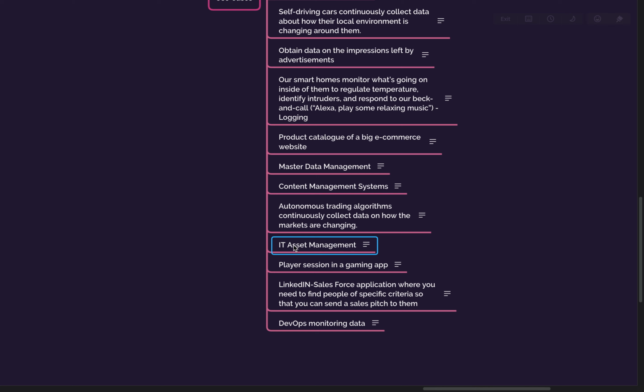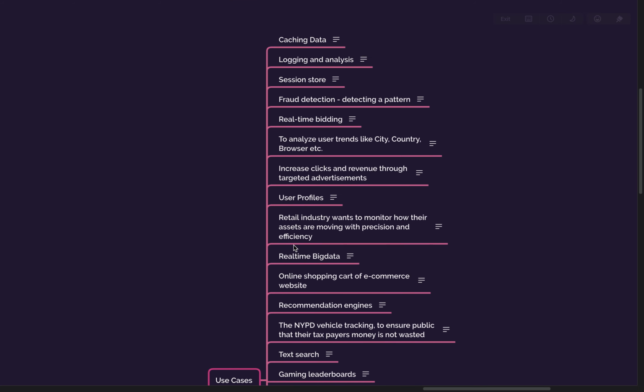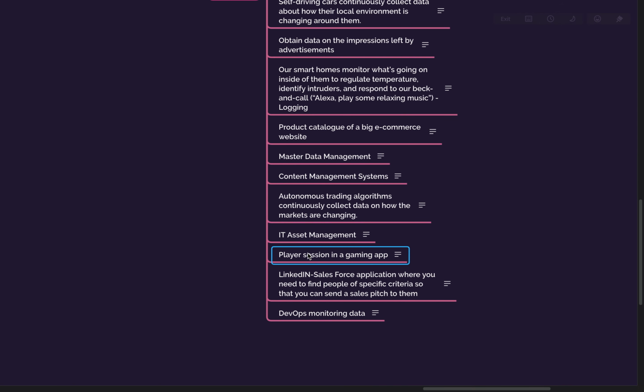Okay, so if you want to analyze very complex networking things, then probably graph would be a better choice for analyzing those kinds of issues. Okay, there was something interesting. Where is it? Play session in a gaming app. So we are talking again about the session here. This is nothing but through session ID we can fetch, which is key value pair. Then LinkedIn Salesforce application, this we can again achieve through graph.